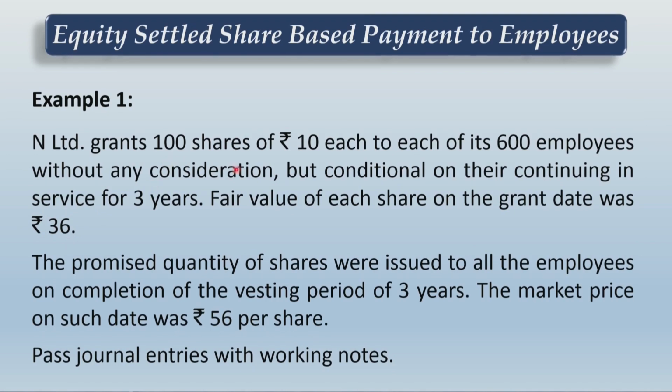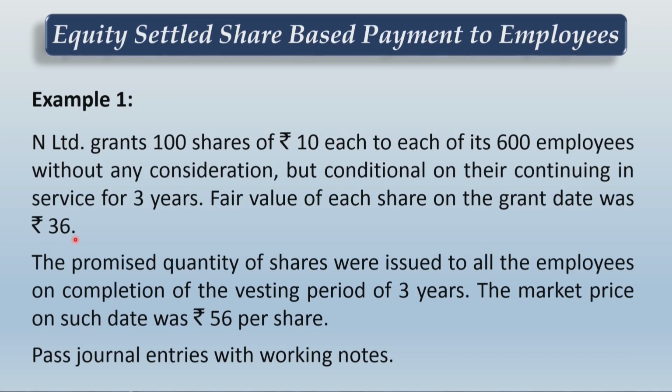You are offering 100 shares to each of 600 employees, so 100 shares into 600 employees makes 60,000 shares in total, multiplied by rupees 36. Whatever value you get will be the transaction price, and that must be recognized over a 3-year period.